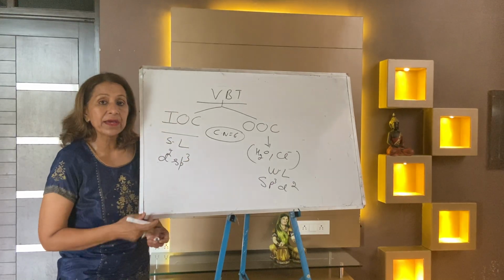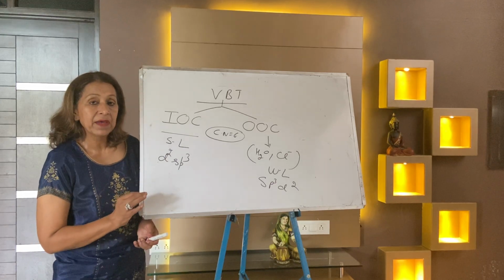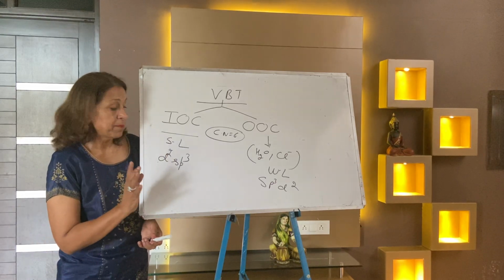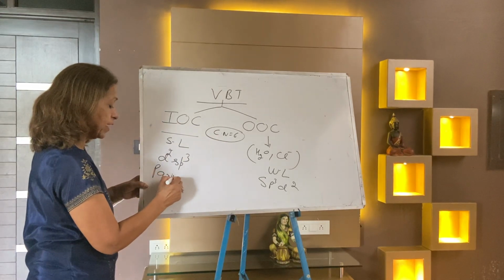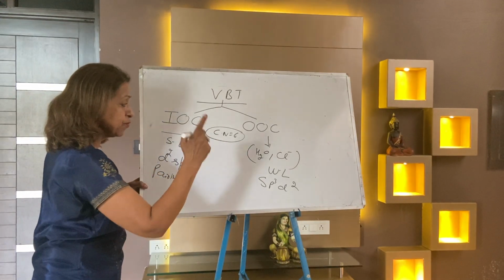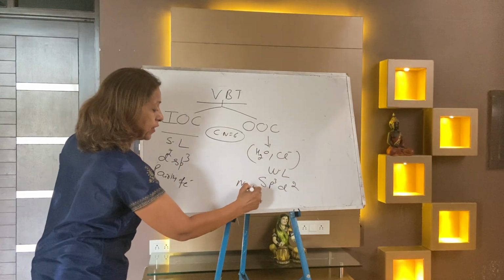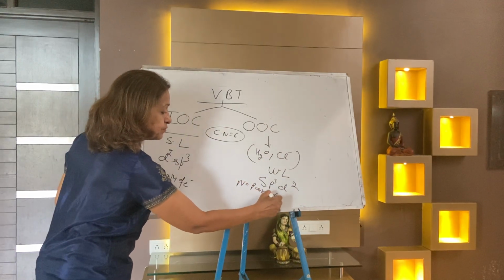It's a very quick way, and this is a very simple way. But always remember, there is pairing. In case of a strong ligand, pairing of electrons takes place, but in case of a weak ligand, no pairing of electrons takes place.